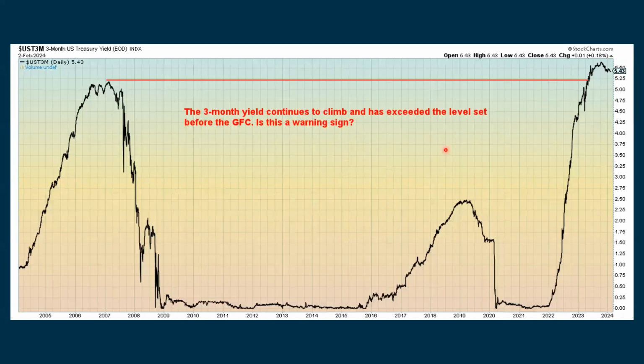And then looking at the 3-month yield, where we surpassed where we were back in 2007, and now we're starting to come down. Okay, is this because the economy is stronger and that interest rates are too high now and they're going to have to be lowered? It could be that. Or is this giving us some kind of a warning signal that something really negative is going to happen at some point? Because when something bad happens, that's when they cut interest rates, and this is really going to have a tendency to go down.